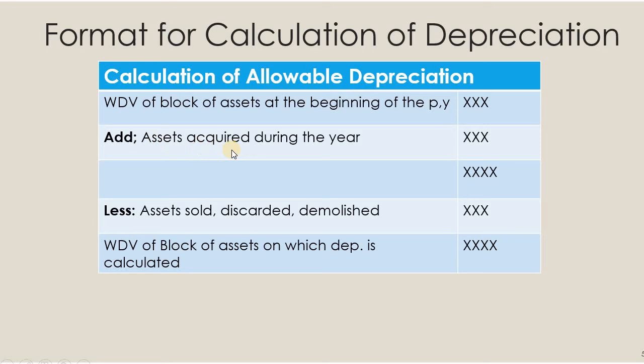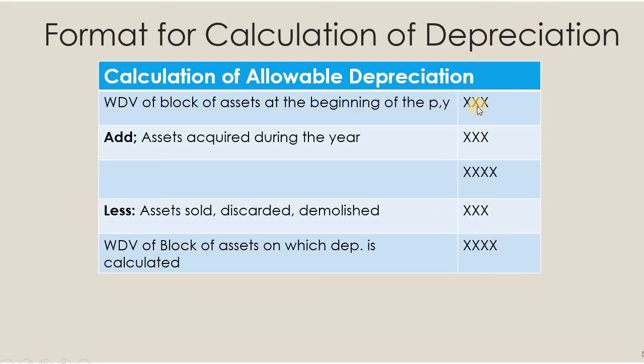Then add assets acquired during the year. If there are any additions, all these additions should be added to the written down value of the block of the assets. Then whatever assets are sold, discarded or demolished should be deducted from that value. Then you will get the written down value of the block of the assets on which depreciation can be calculated. The depreciation percentage has to be calculated on this value, not on the opening value, remember.